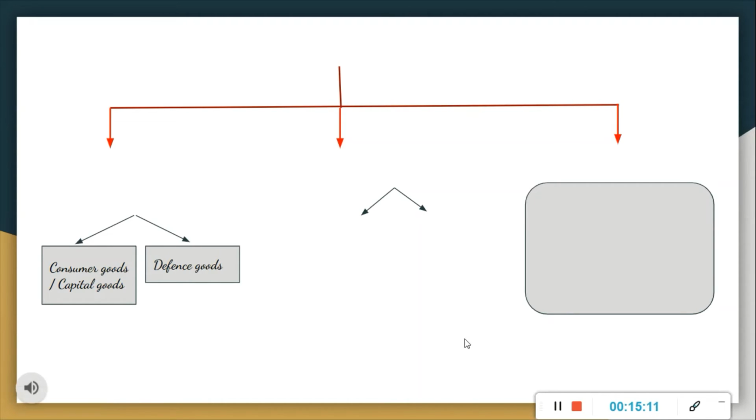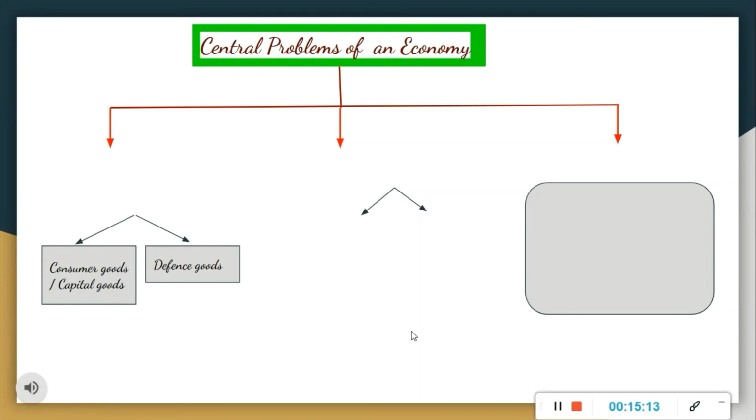Next point is central problems of an economy. The basic economic activities depend on the production, distribution, and disposition of services and goods that can fulfill human requirements, right? However, it is known that human wants and needs have no limit. We are having unlimited wants. We are having unlimited needs, right? Resources that satisfy human wants are scarce, means we are having limited resources. So, this immensity of want and scarcity of resources gives birth to the central problems of an economy, right?